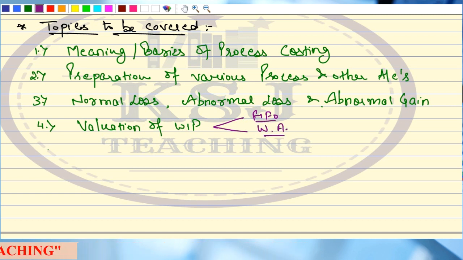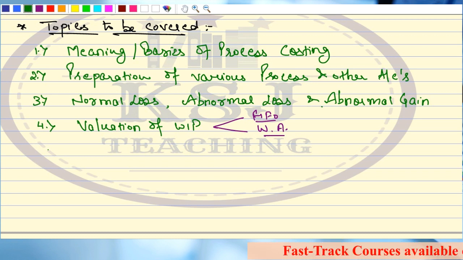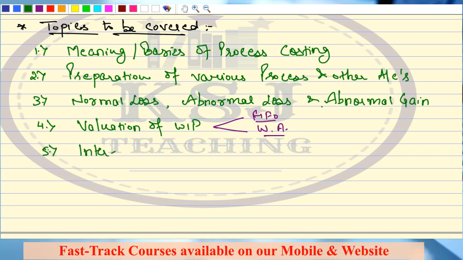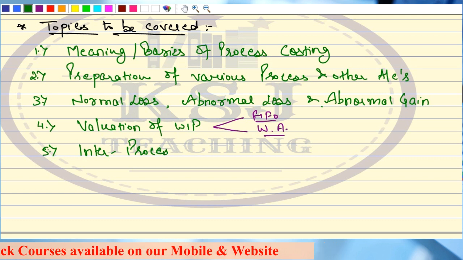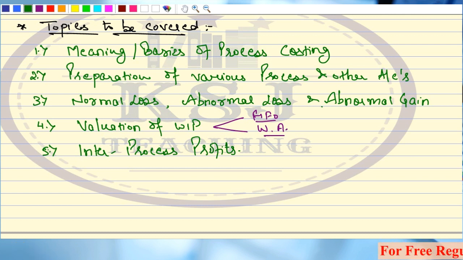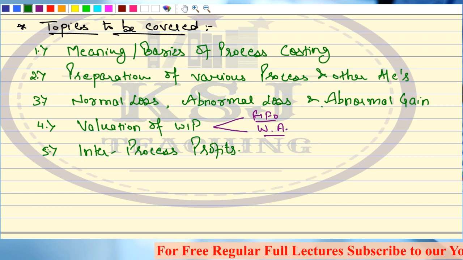Then the last topic that we'll discuss is inter-process profits. So broadly, we are going to discuss all these topics in process costing, and covering all of them will complete our chapter of process costing, right?